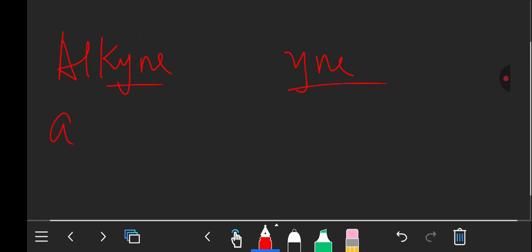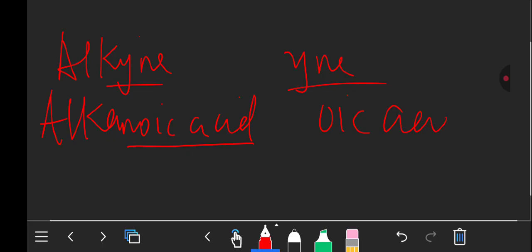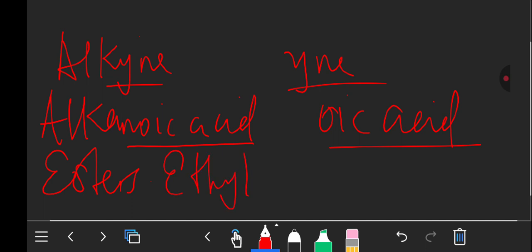Let's look at carboxylic acid, also known as alkanoic acid. Any compound you see ending with oic acid, that is a carboxylic acid. Let's look at esters. Esters, for example, ethyl methanoate.